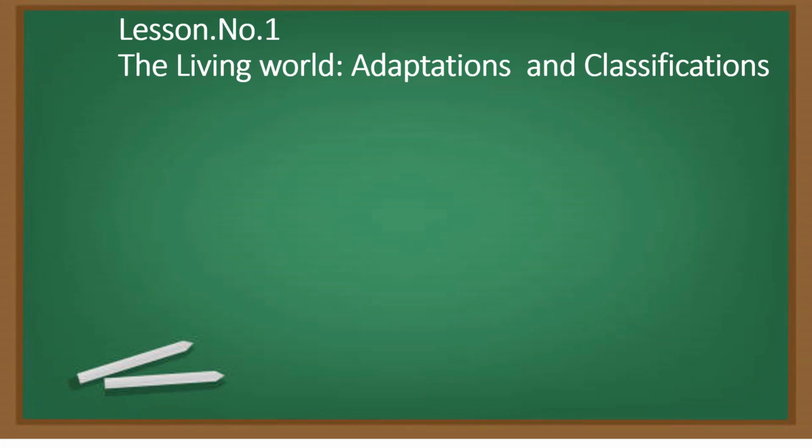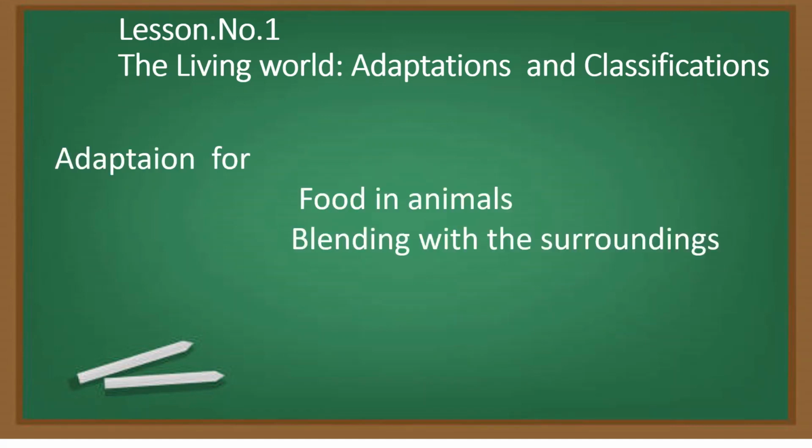Children, we are learning various adaptations in animals. Adaptation means the gradual changes in the structure and behavior of animals and living organisms to adjust themselves to the surroundings. Yesterday we learned adaptations of animals in snowy regions, and adaptations in aerial animals and reptiles. Today we are going to learn two topics. One is adaptation for food in animals, and the other is adaptation for blending with the surroundings.